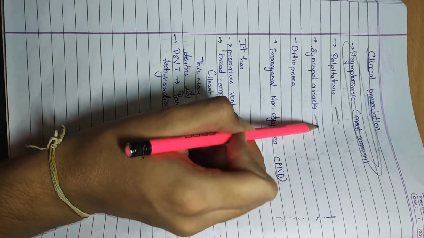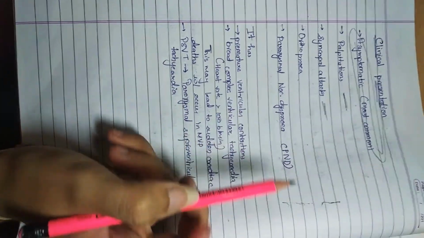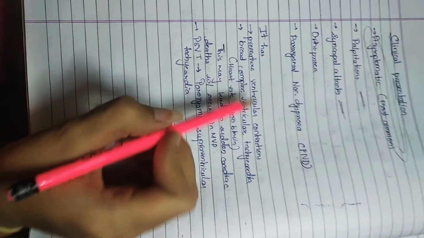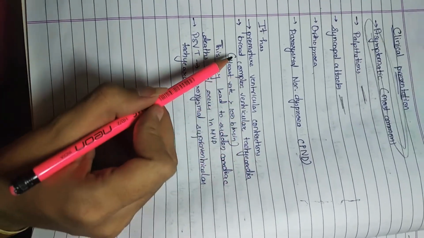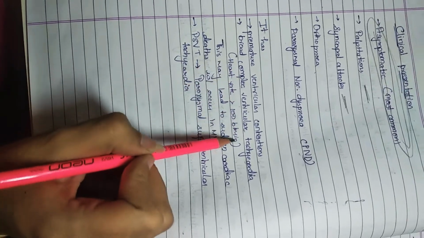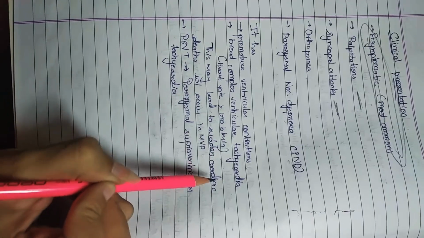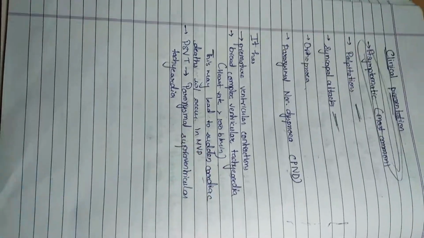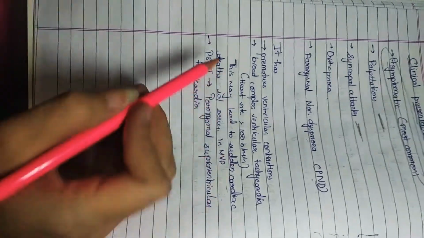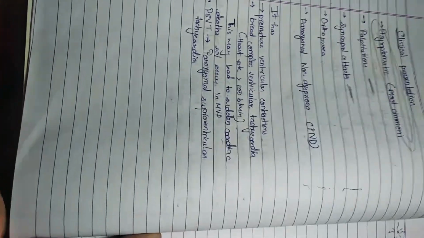Sometimes syncopal attacks occur, orthopnea and paroxysmal nocturnal dyspnea. It also has premature ventricular contractions, broad complex ventricular tachycardia with heart rate greater than 100 beats per minute, and this may lead to the sudden cardiac death which occurs in mitral valve prolapse. PSVT, that is paroxysmal supraventricular tachycardia.